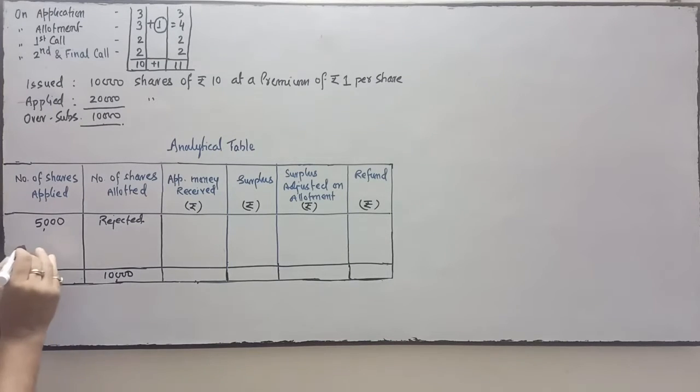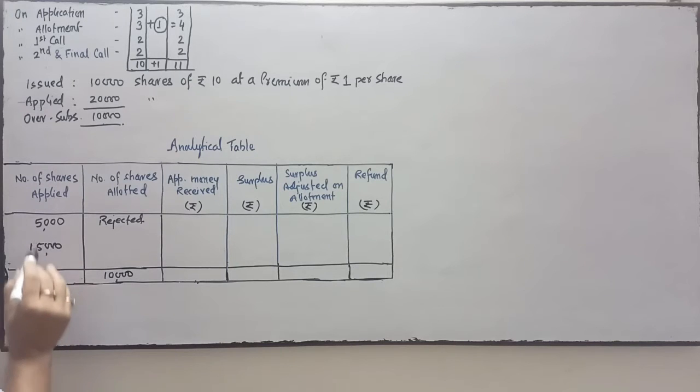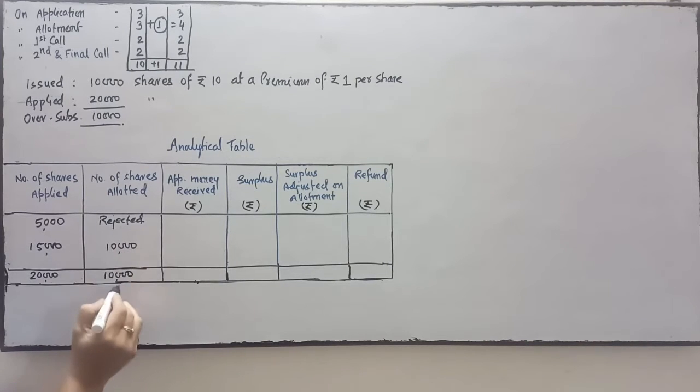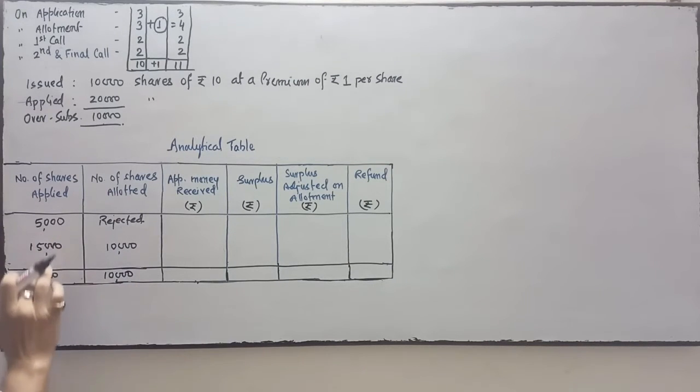And for the remaining, how much is remaining? 20 minus 5, remaining is 15,000. It has been written that the allotment was made proportionately to the remaining applicants. So to these applicants the company has allotted 10,000 shares. Now the total allotted is 10,000, and the total applied is 20,000.